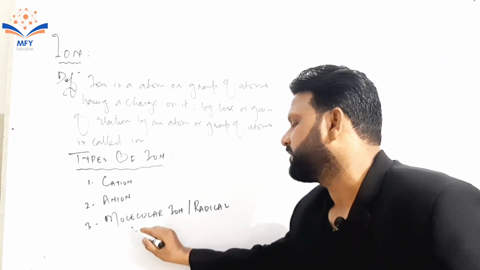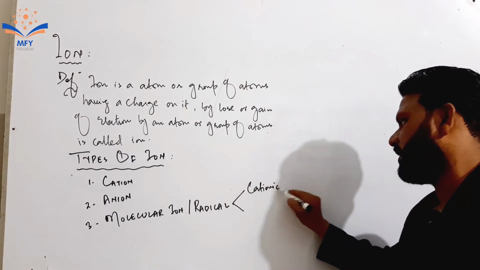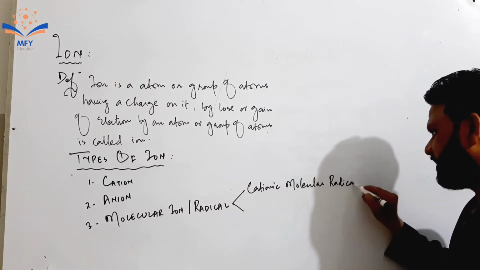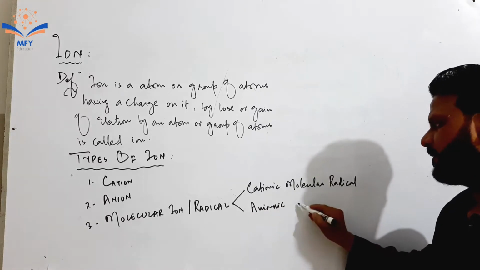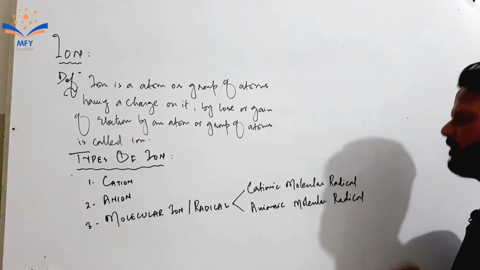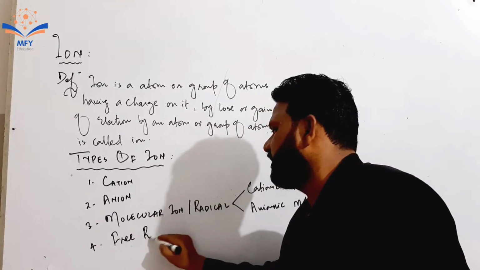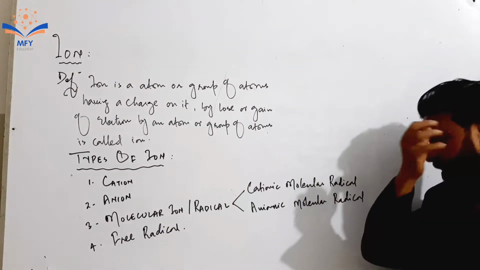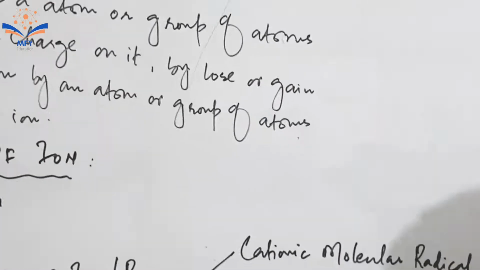And the fourth one is free radical. These are the four types of ion: cation, anion, molecular ion, that is radical, and free radical. Now I'm going to move towards the first one, cation.